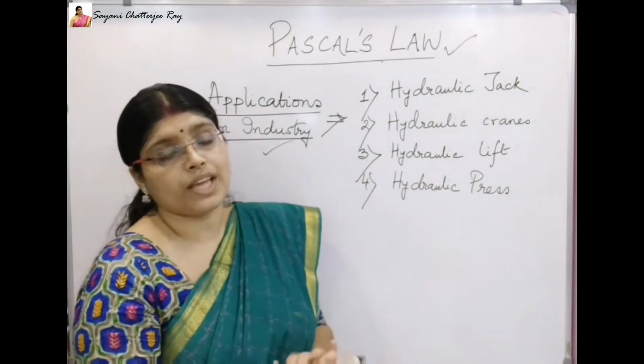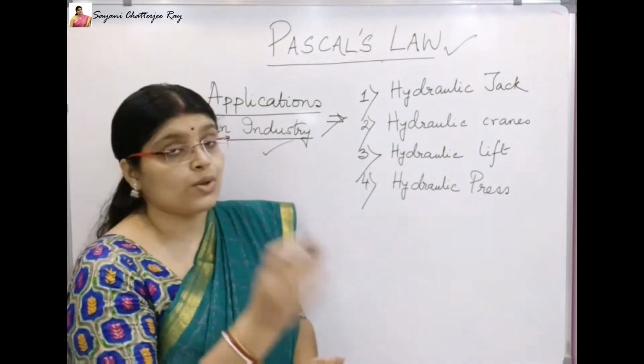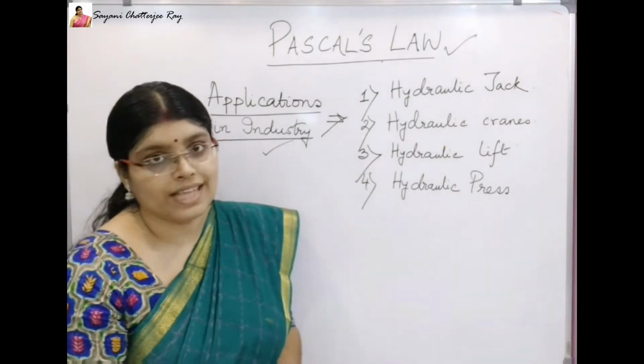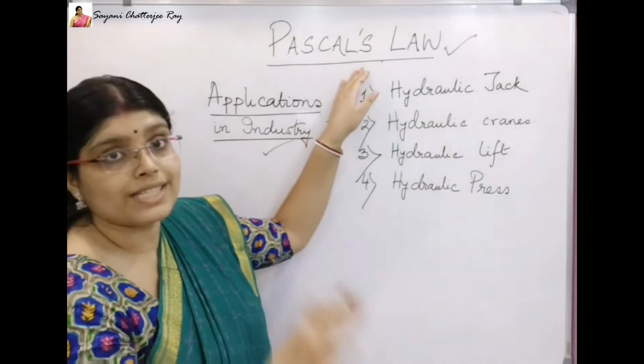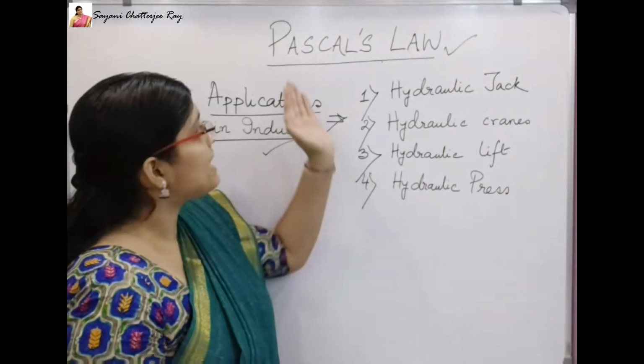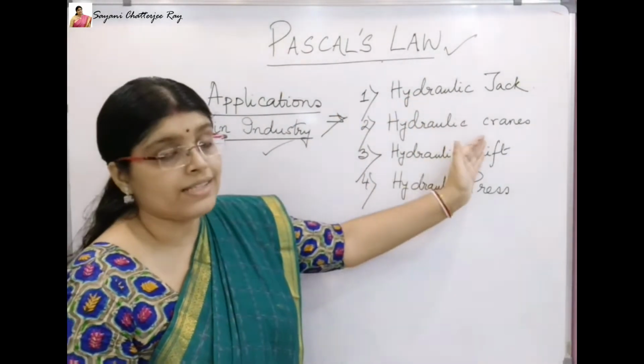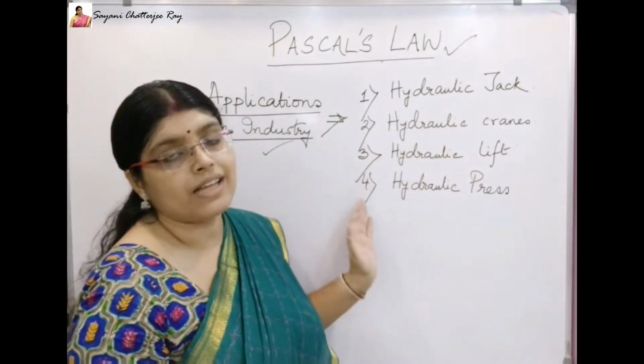So henceforth, if anybody asks you where this Pascal's law is applied, you will be in a position to answer them that the concepts or principles of Pascal's law are applied in hydraulic jacks, hydraulic cranes, hydraulic lifts as well as in hydraulic press.